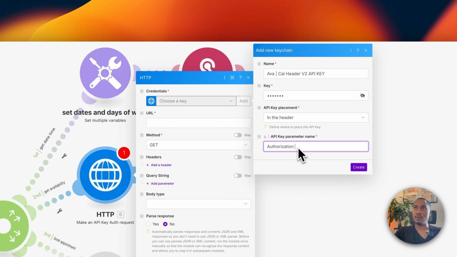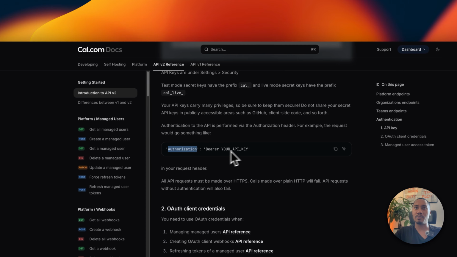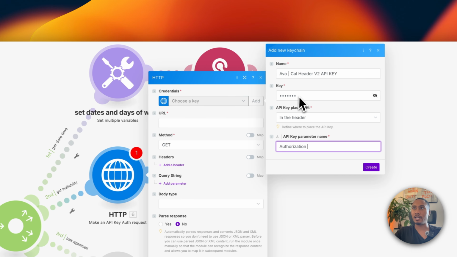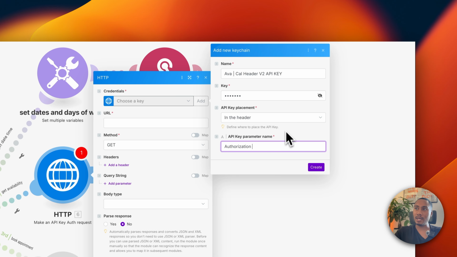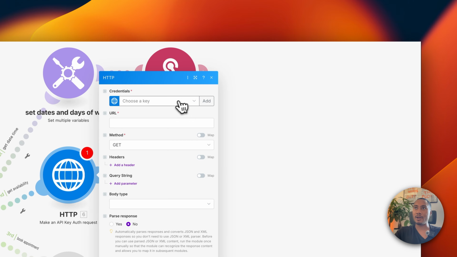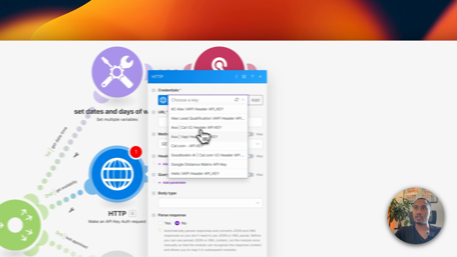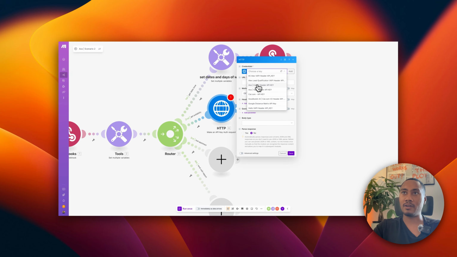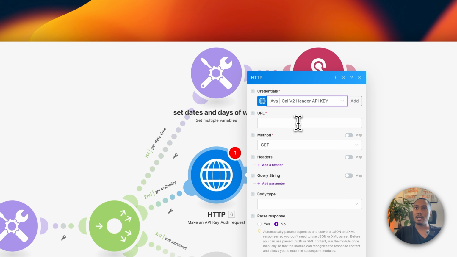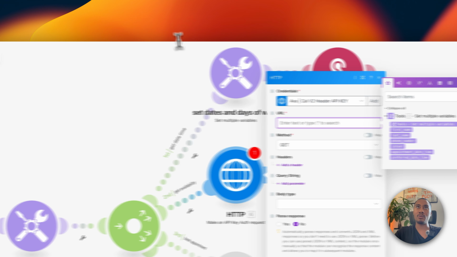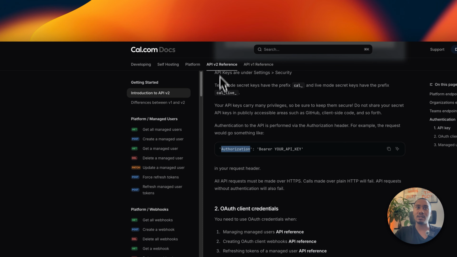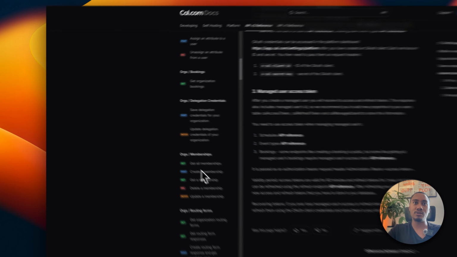And then we already set up this part, which is here in the key. So once you have that made, you're going to hit create. I already have mine made, so I'm going to choose this Ava Cal V2 header API key. And then the URL endpoint that we need for this is going to be, let's go back to slots.